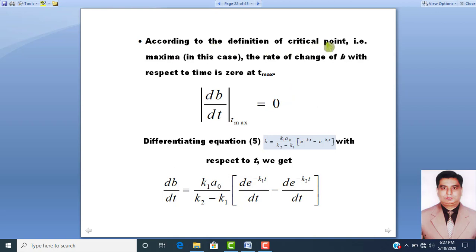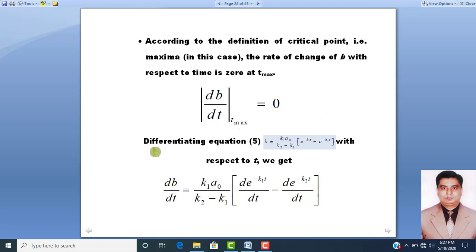What is a critical point? A critical point is that temperature, or that time, or that value at which two different substances exist in equilibrium. So according to the definition of critical point, the change in B with respect to time t at time Tmax will be equal to 0.